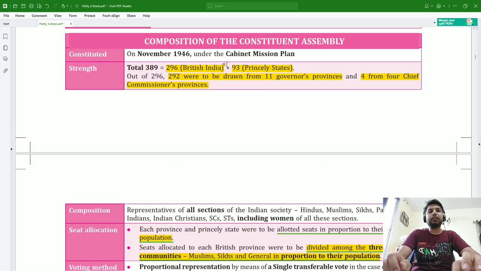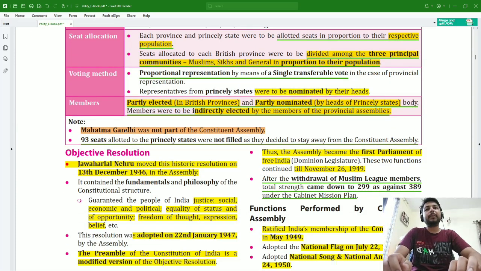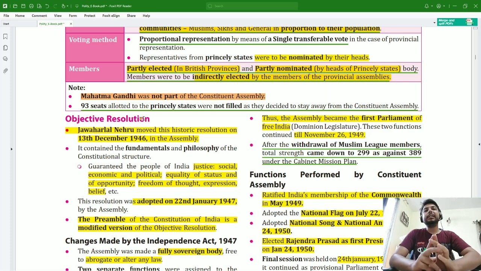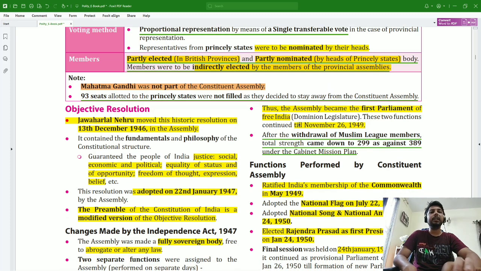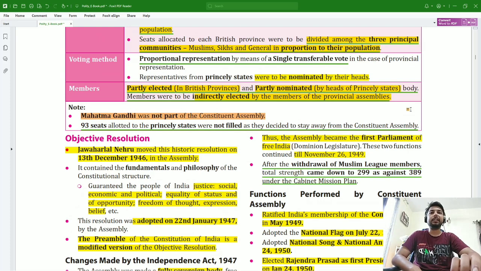So this was all about the Constituent Assembly, but two important things to be noted: one, Mahatma Gandhi was not part of the Constituent Assembly, and second, the 93 seats allotted to the princely states were not filled as they decided to stay away from the Constituent Assembly. Also later on, the Muslim League also withdrew from the Constituent Assembly, and the strength came down to 299 as against 389 under the Cabinet Mission Plan.